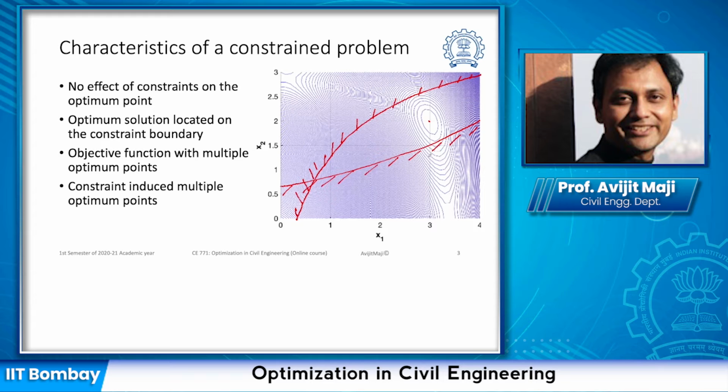Sometimes we may have a problem in which the constraint is such that the solution is going to lie on the boundary of the constraint.